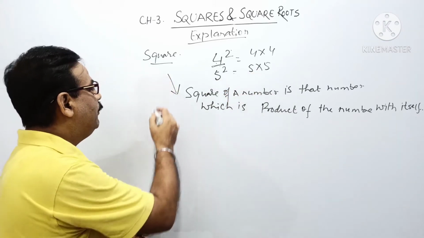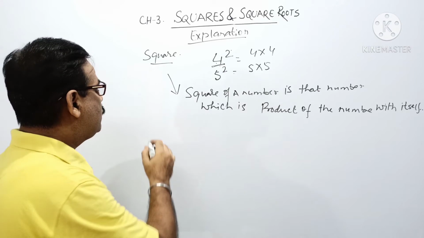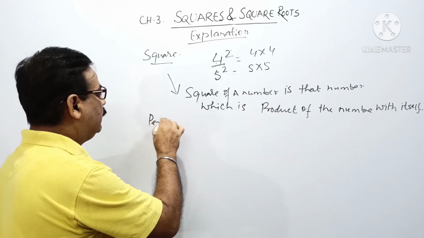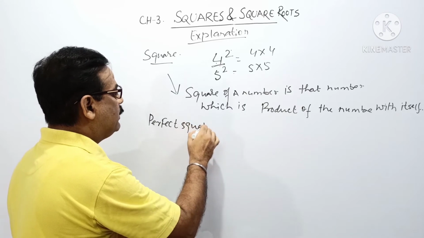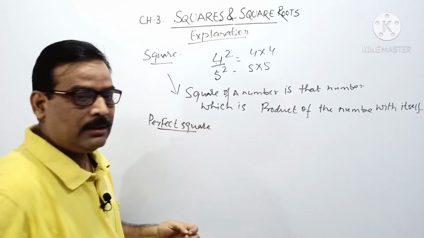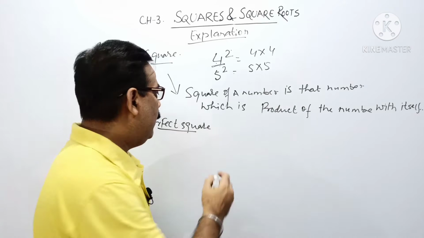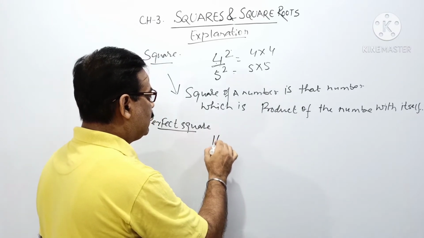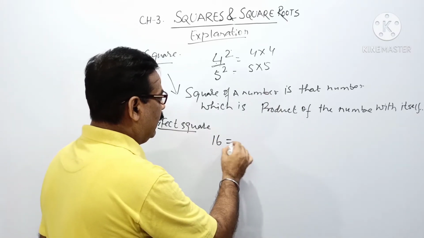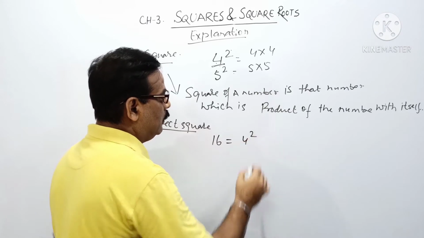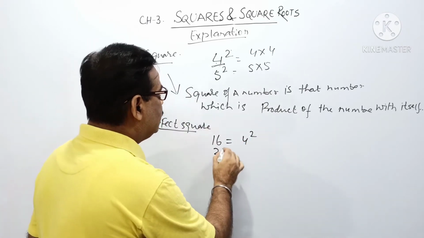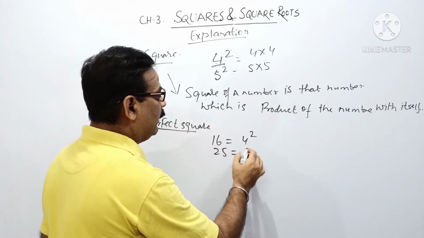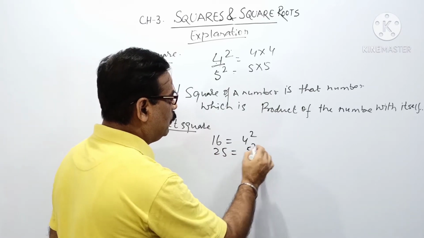So we are moving on to what a perfect square is. Suppose I give an example, 16, and we can write it as 4 to the power 2, and also 25, which we can write as 5 to the power 2.